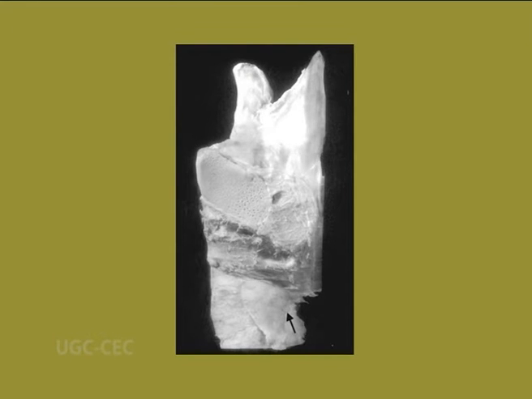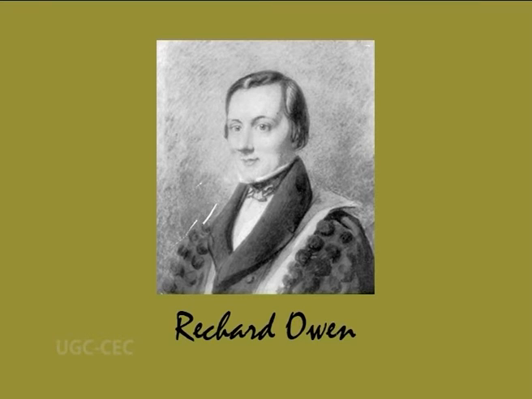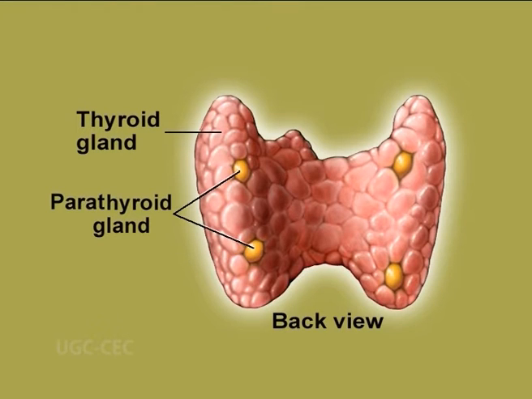The parathyroid glands were first discovered in the Indian rhinoceros by Richard Owen in 1850. The glands were first discovered in humans by Sir Ivar Victor Sandstrom, a Swedish medical student, in 1880, and it was the last major organ to be recognized in humans so far.